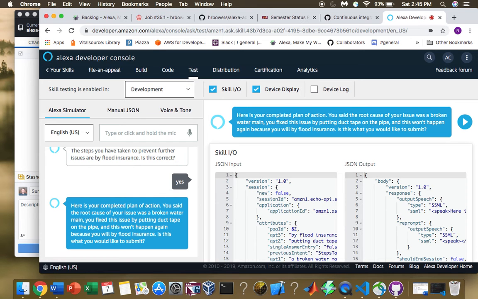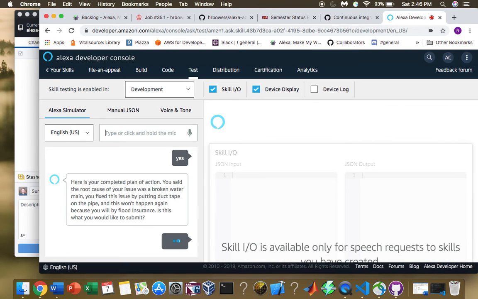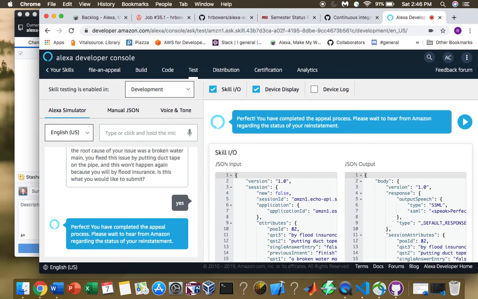You said the root cause of your issue was a broken water main. You fixed this issue by putting duct tape on the pipe, and this won't happen again because you will buy flood insurance. Is this what you would like to submit? Yes. Perfect. You have completed the appeal process. Please wait to hear from Amazon regarding the status of your reinstatement. And that completes the entire plan of action.